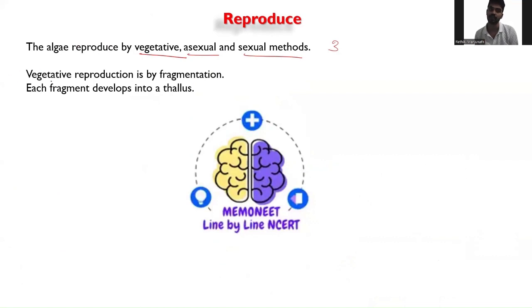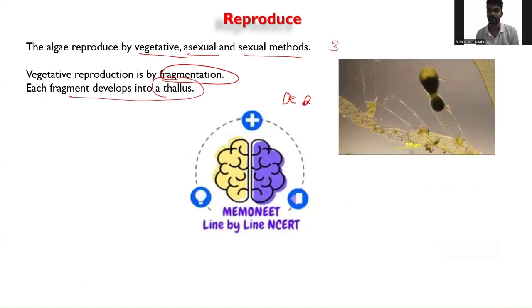So when I'm talking about the vegetative reproduction, it is basically by the fragmentation method. Fragmentation method means if you consider this as an algae, minute fragments come out from this parental body and get separated, and again a new plant develops from this fragment. Each fragment develops into a new thallus, just like this way.